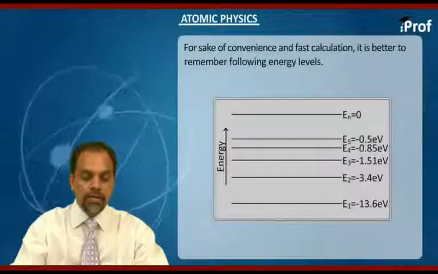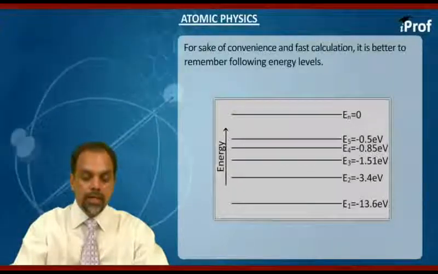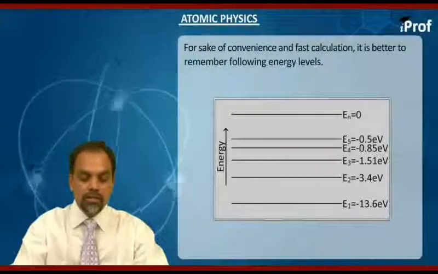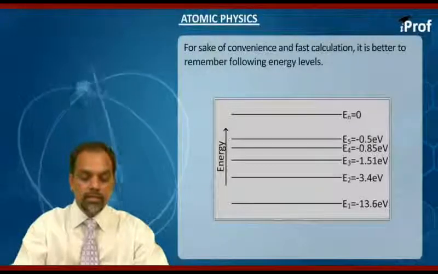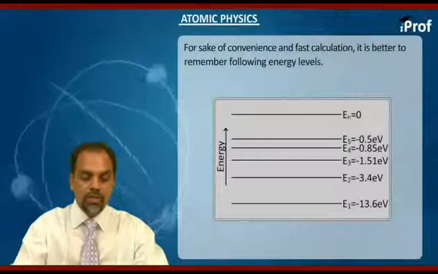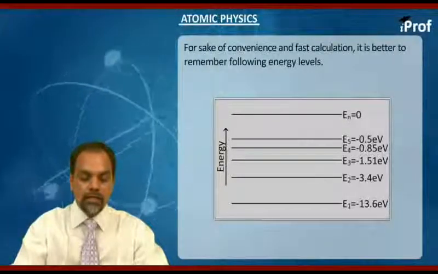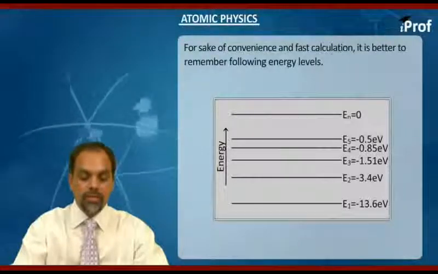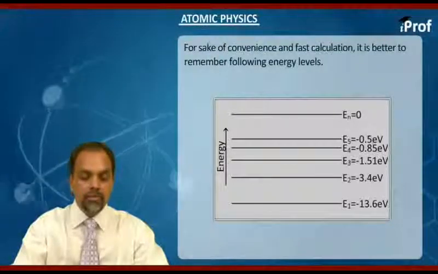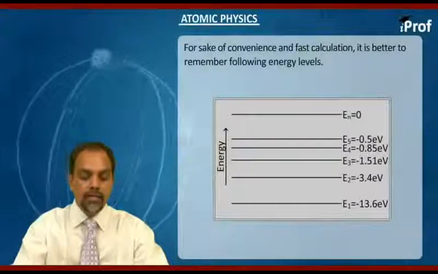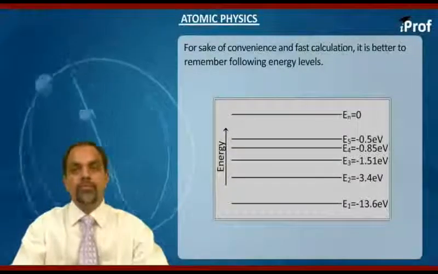Similarly, for the second energy level, we get minus 3.4 electron volt, and for the third we get minus 1.51 electron volt, and for the fourth we get minus 0.85 electron volt, and for the fifth we get minus 0.5 electron volt. Similarly, for infinity it will be 0.